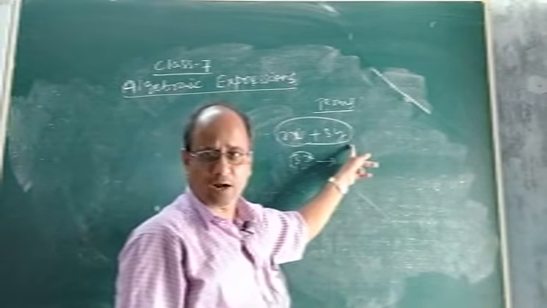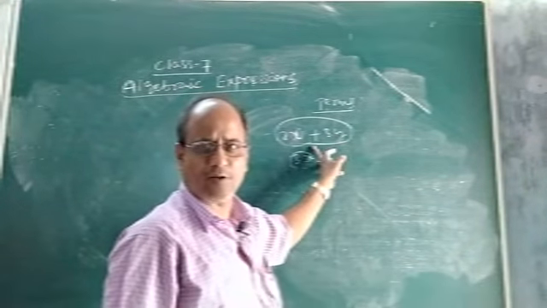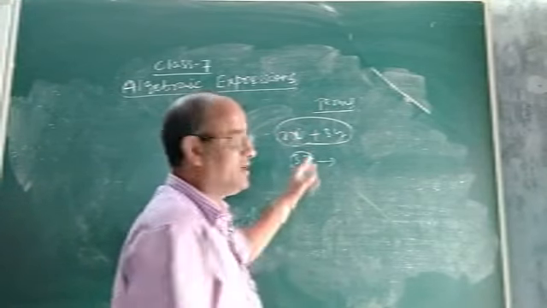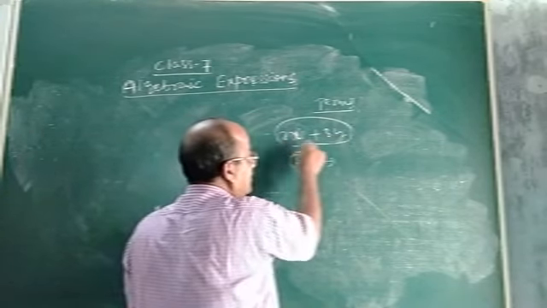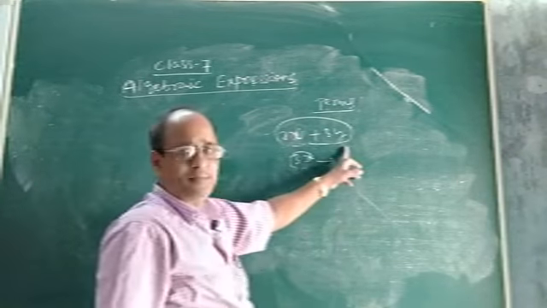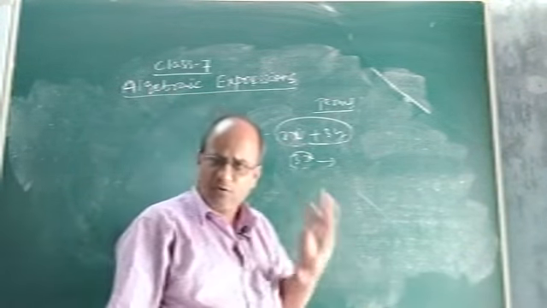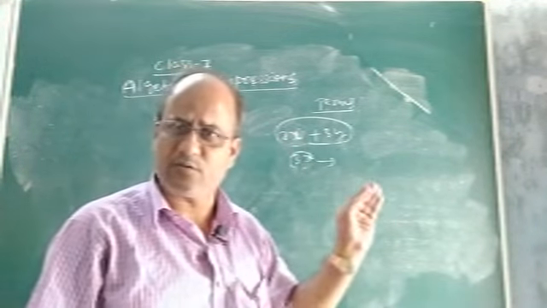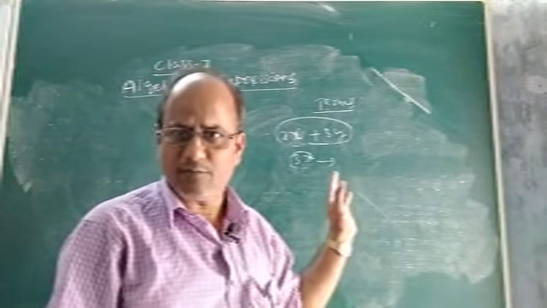This algebraic expression contains how many terms? It contains 2 terms. Why is it an algebraic expression? Because it consists of numerals, literals and arithmetic operations. This is one term, this is one term; or this is one algebraic expression, this is another; this is one monomial, this is one monomial. They have been added, so it is an algebraic expression consisting of 2 terms. So we call it a binomial. Monomial, binomial, trinomial, quadrinomial are the different types of algebraic expressions which we had read in class 6. Okay children, so what is an algebraic expression? I hope you understood what we had read in class 6.